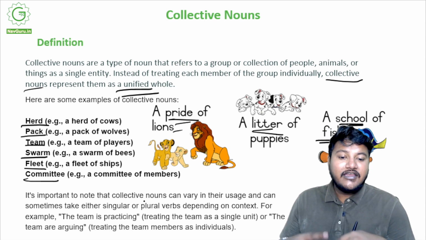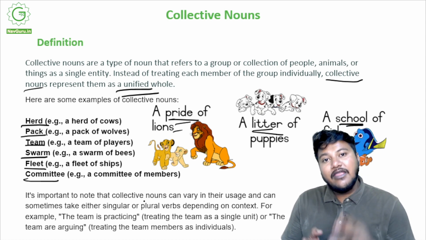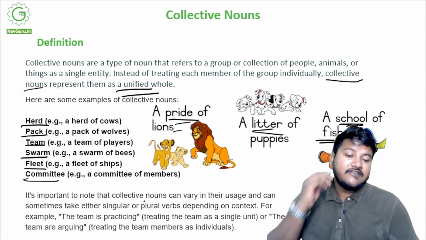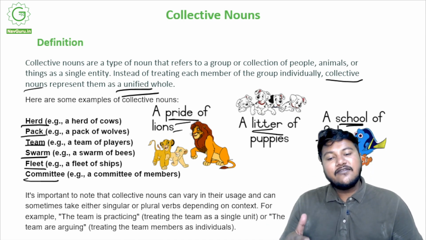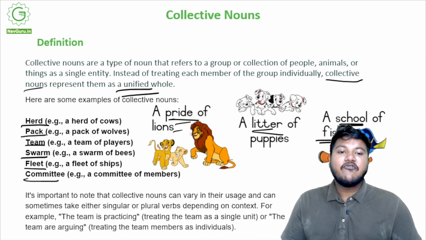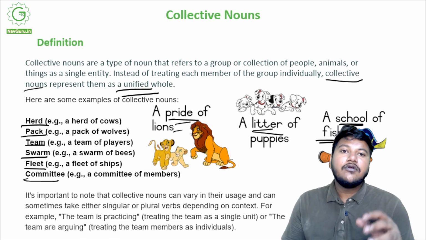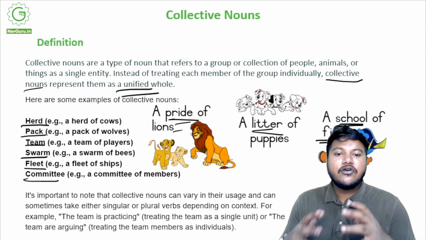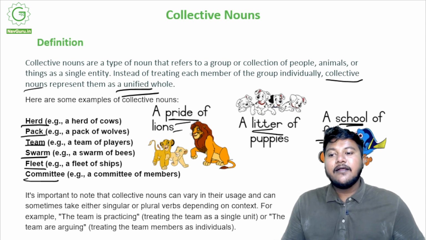But if two members of the team are arguing, then we say the team are arguing, and we are referring to the team members as separate individuals, and in that case it's treated as a plural, not a singular, right? So this is how collective nouns go about. They are basically a type of noun that refers to a group or collection of people, animals or things, and you just try to talk about them singularly. You turn them into a singular entity, right?